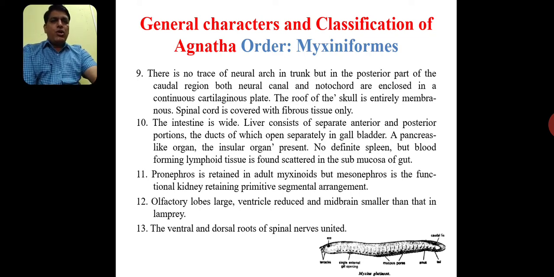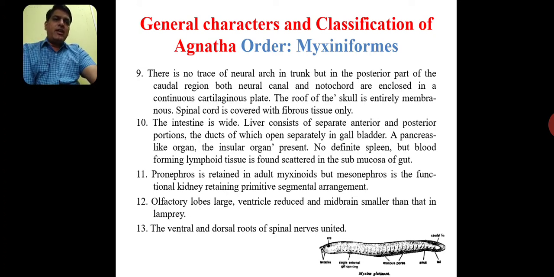The intestine, no doubt it is wide. Liver consists of separate anterior and posterior portions. The two lobes are there, the ducts of which open separately into the gallbladder. Gallbladder is present. A pancreas-like organ, the insular organ, is present. No definite spleen, but blood forming lymphoid tissue is found scattered in the submucosa of the gut.